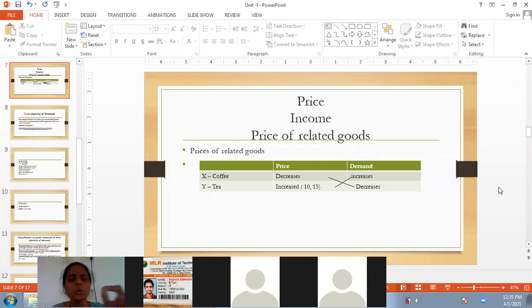Substitute means it can be replaced by one another. For example, I went to the canteen to have a cup of tea. As the students are not available, the tea stall has been closed and coffee is available.